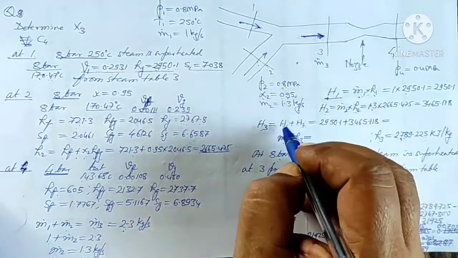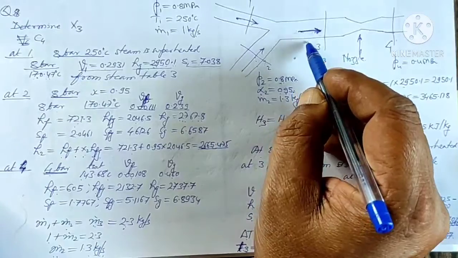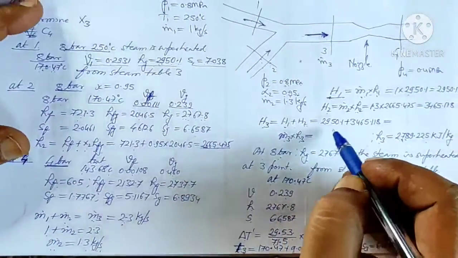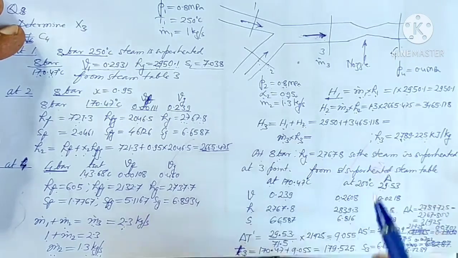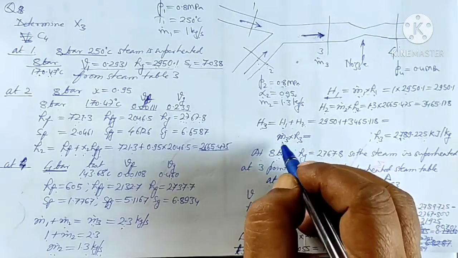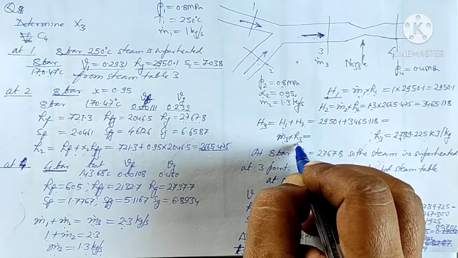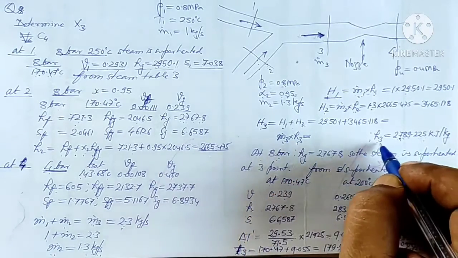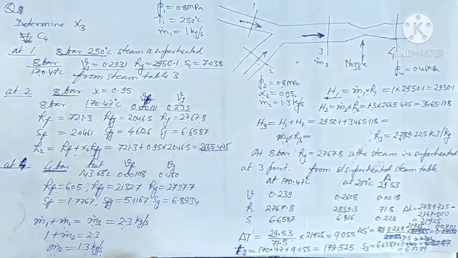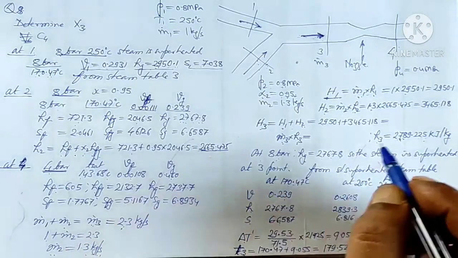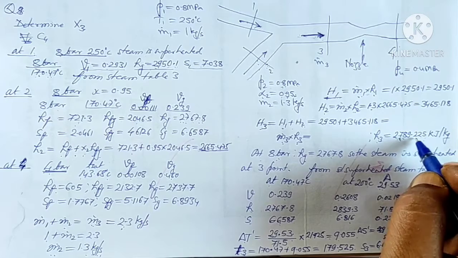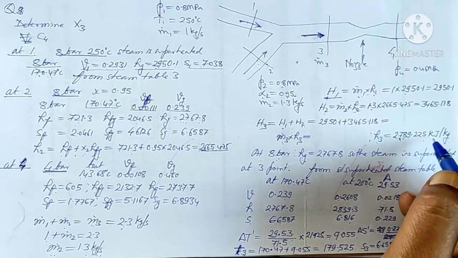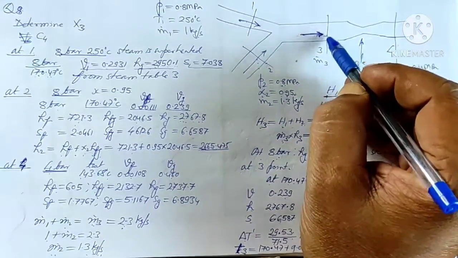So that gives me 3465.118. So the total enthalpy per second is 2950 plus 3465, and that will be equal to m3 dot into h3. So h3 we can calculate by dividing by the value 2.3, that is m3. So we get h3 equals 2789.225 kilojoules per kg. So that is the enthalpy at point 3.